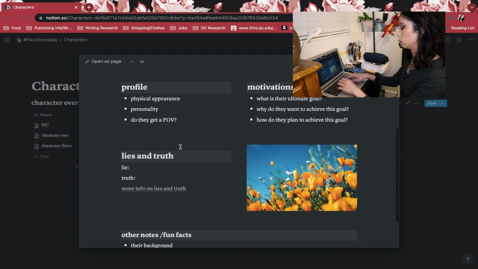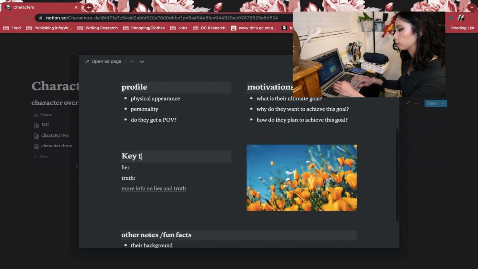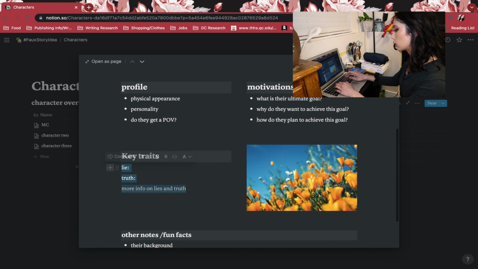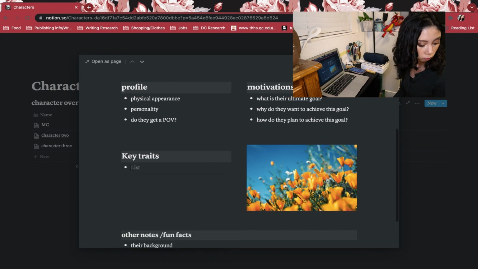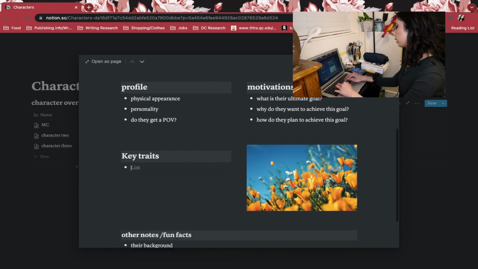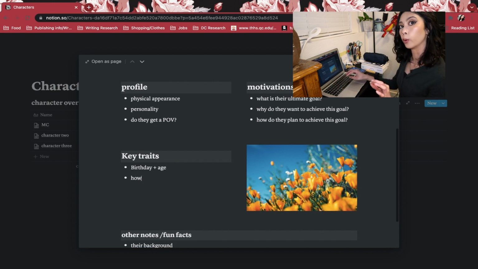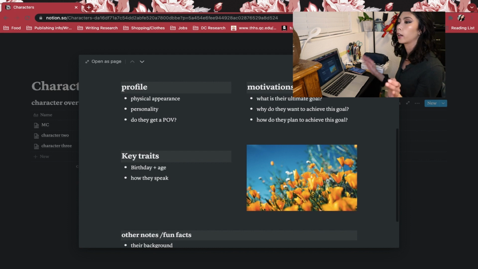And then here we could just do key traits. And then we can add things like birthday and age, and how they speak, which is very important so that you can differentiate everything. This is how I've written well fleshed out characters, or characters that are very different from one another, just because I very much focus on how they speak, how they talk, how they walk, how they dress.